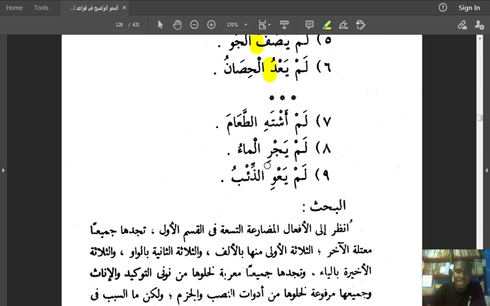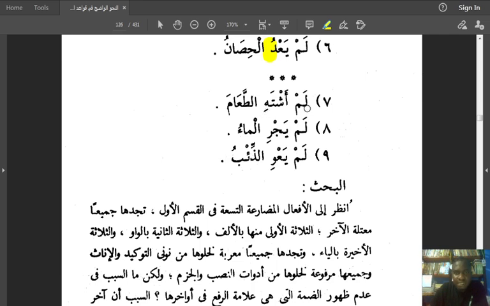Okay, now let's see the last batch, which is yai. It says lam ashtahi. The yai has been taken off, it's left with the ha. Lam ashtahi at-ta'ama. I did not desire the food. Lam yajri. You realize that in yajri, the yai has been deleted. Lam yajri al-ma'u. The water did not run. Lam ya'wi al-dhi'bu. The wolf did not howl. So you see that when it's supposed to be majzoom, the weak ending is deleted completely. Be it alif, be it waw, be it yai.